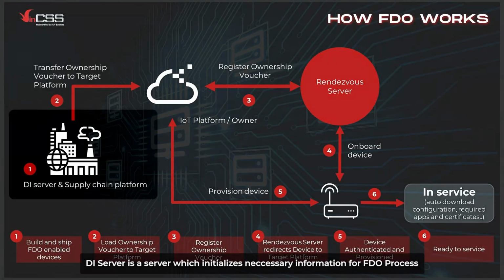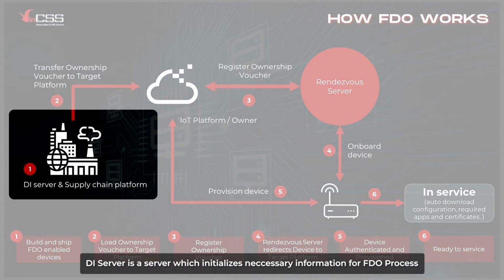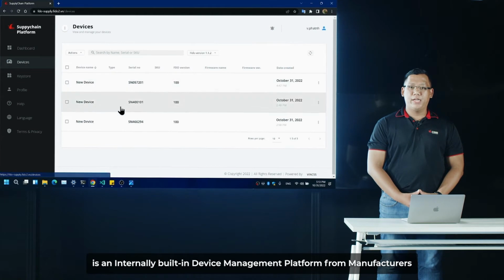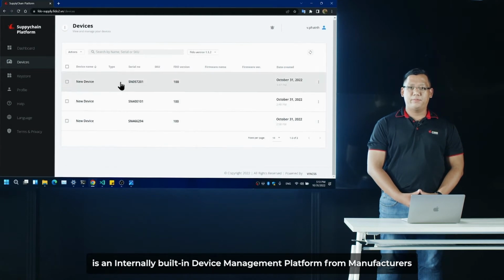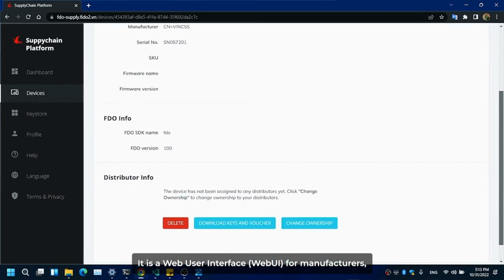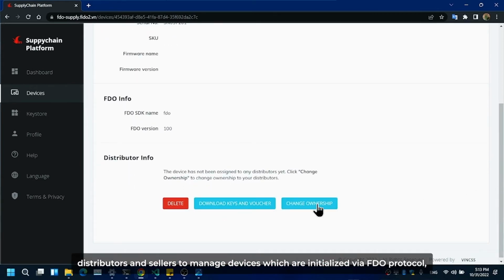DI server is a server which initializes necessary information for the FDO process. Supply chain platform is an internally built-in device management platform for manufacturers. It is a web user interface for manufacturers, distributors, and sellers to manage devices which are initialized via the FDO protocol, store ownership vouchers, and extend such device ownership to other users.